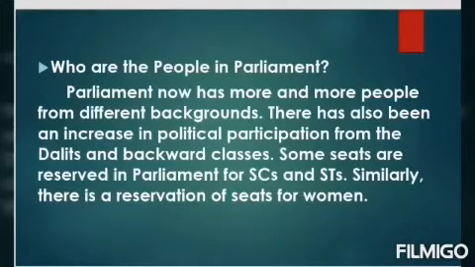Some seats are reserved in Parliament for SCs and STs, that is scheduled castes and scheduled tribes. Similarly, there is a reservation of seats for women. So these are the people in Parliament.